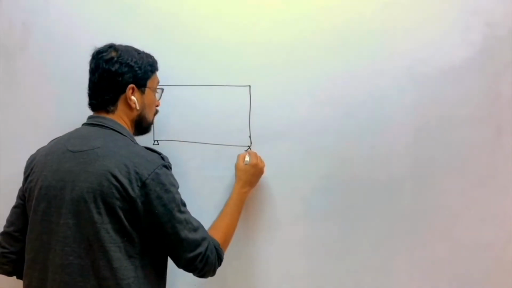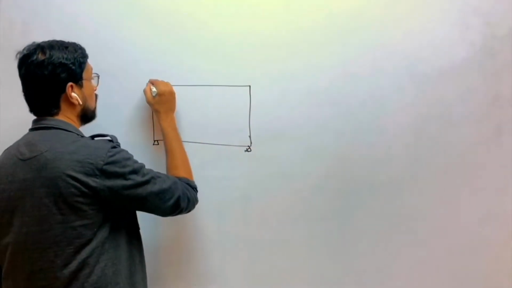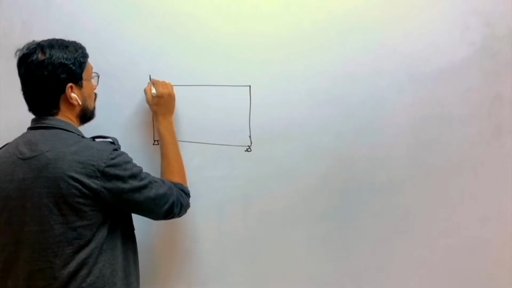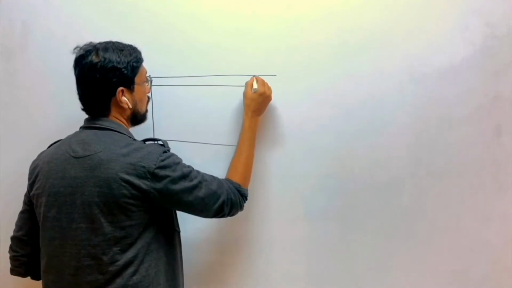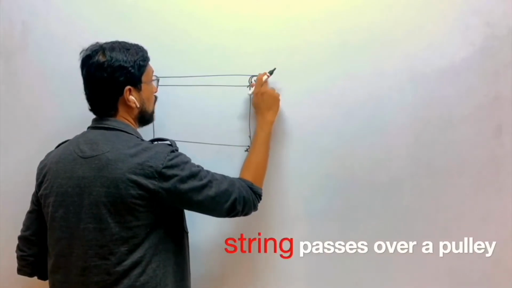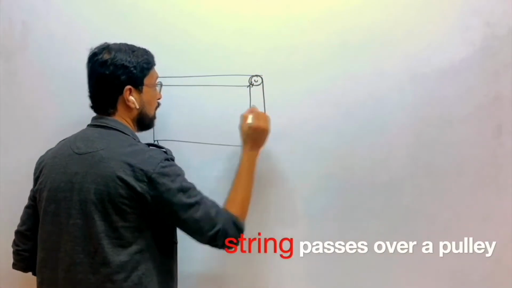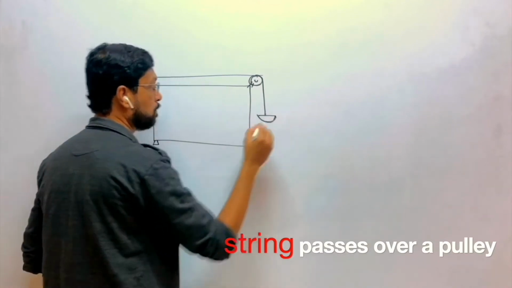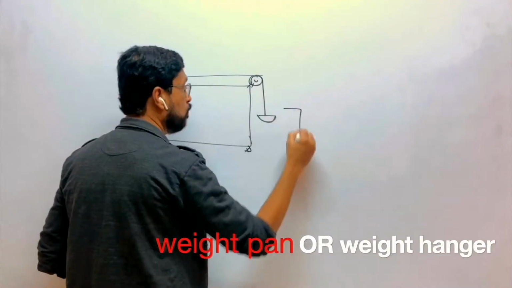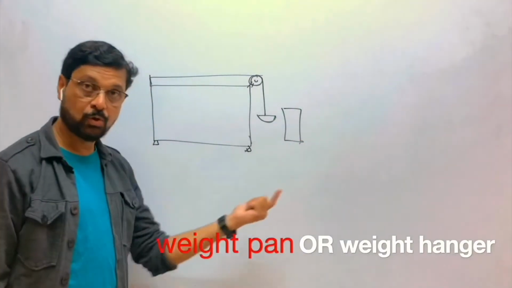Now, on this wooden box, from one side, a string is tied. That string passes over a pulley, and on the free end of the string, there is a weight pan or weight hanger. You know both.